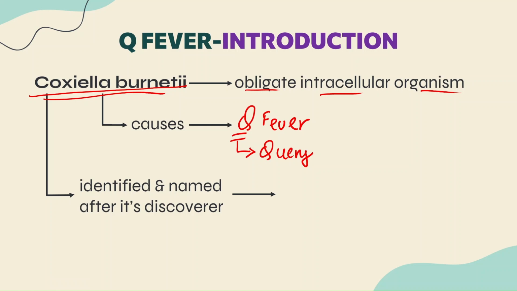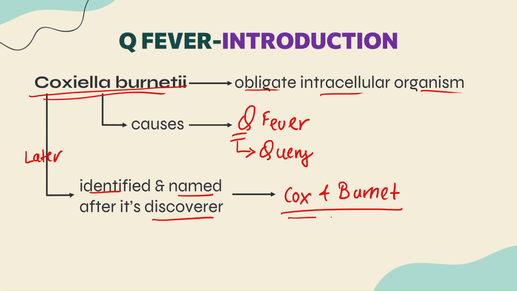Later on it was identified and named after its discoverers, Cox and Burnet. These are the two people who discovered the organism, and thereby it was named Coxiella burnetii, which is the causative agent of Q fever, guys.